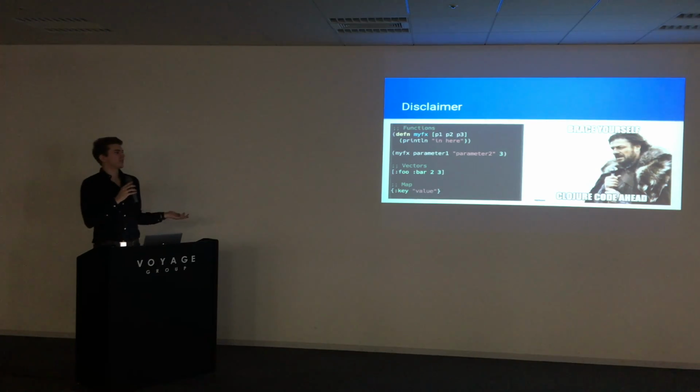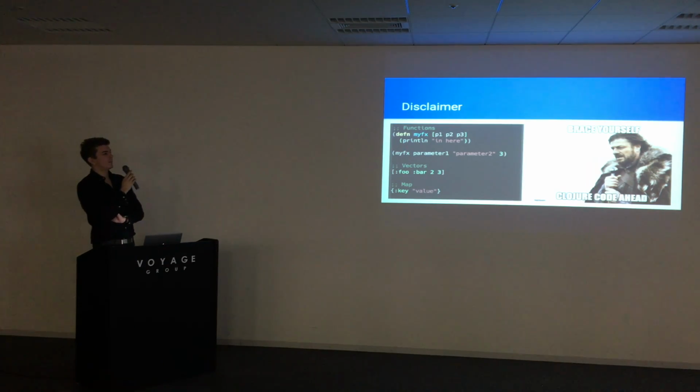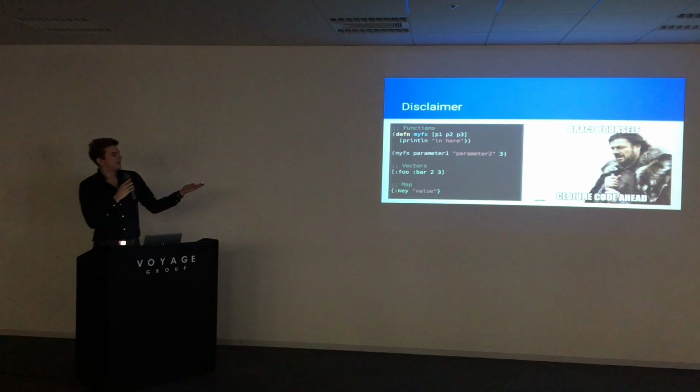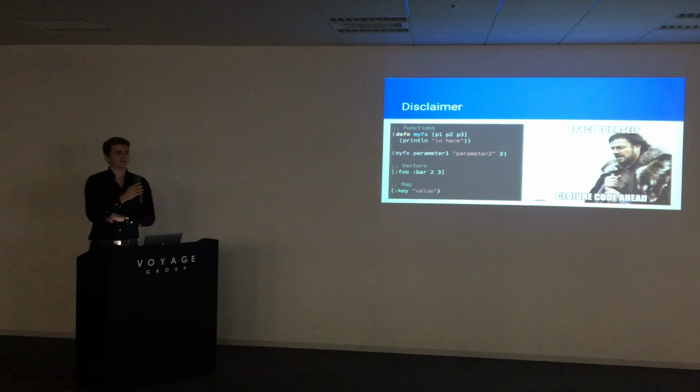If you never saw ClojureScript before, it's a Lisp dialect. So here's a short example of how you can describe a function, how you can call a function, how you can define a vector, which is basically a kind of array. It works a little bit different, but you can use it the same way as an array, and a map, which is a dictionary.